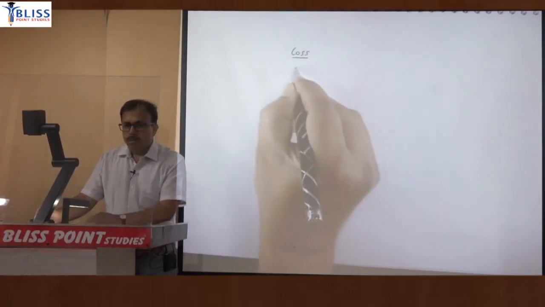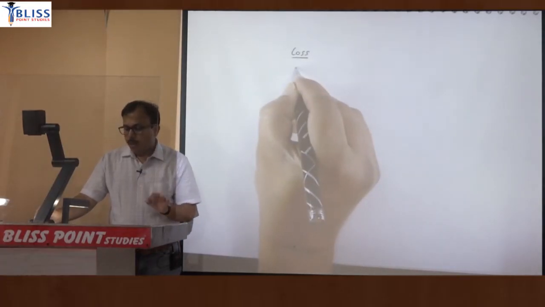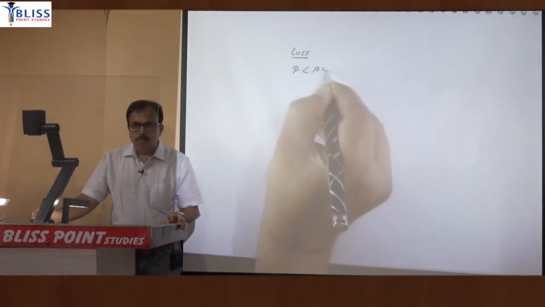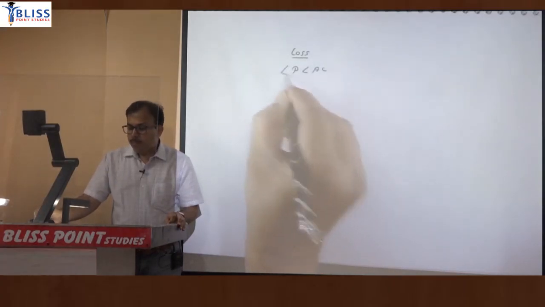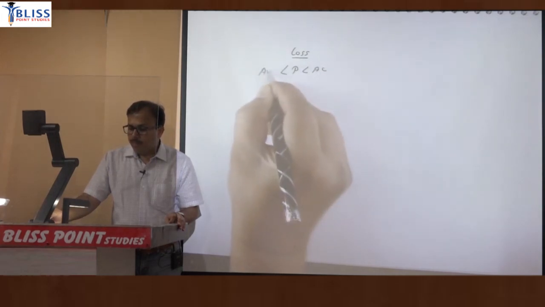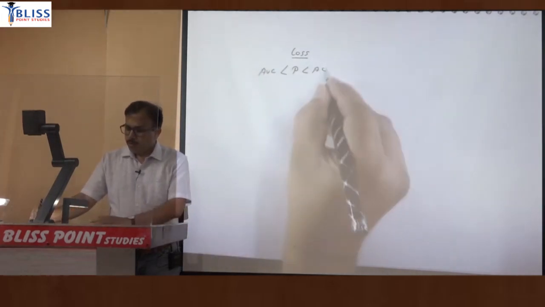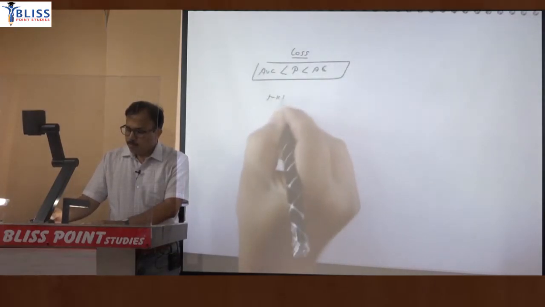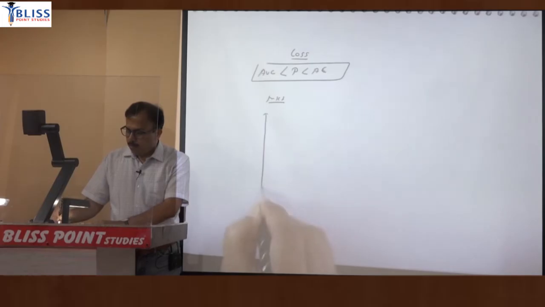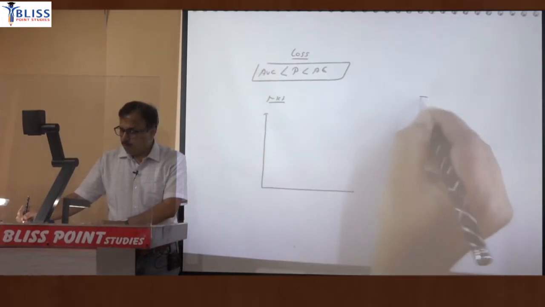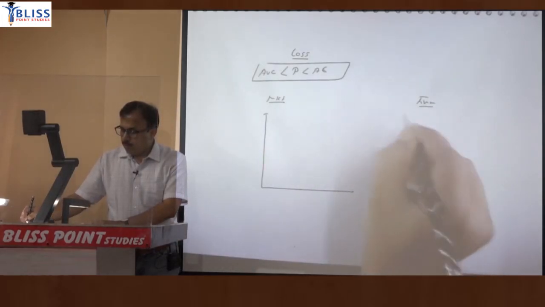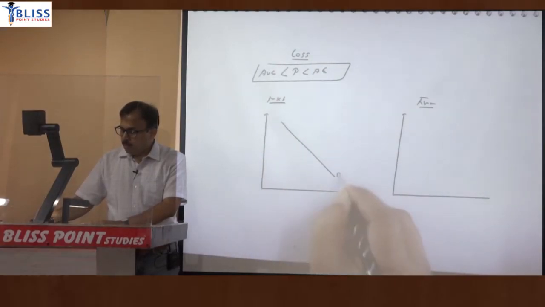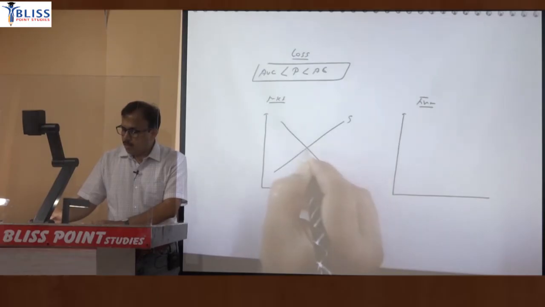loss. Remember, there will be loss when price is less than average cost, but to operate, price must be greater than average variable cost. So show this condition. Demand supply intersection is determining the price.